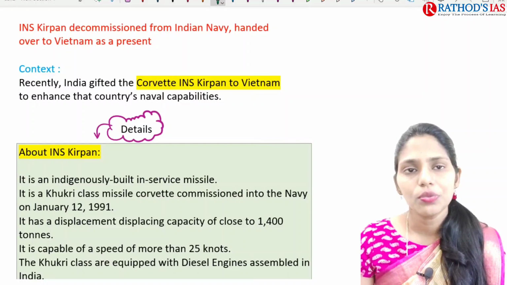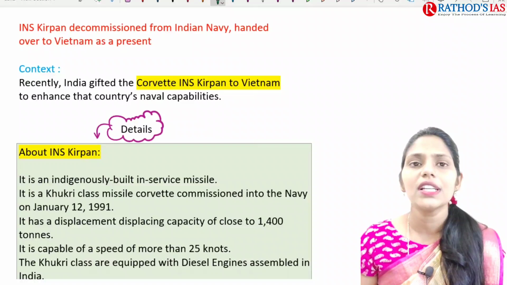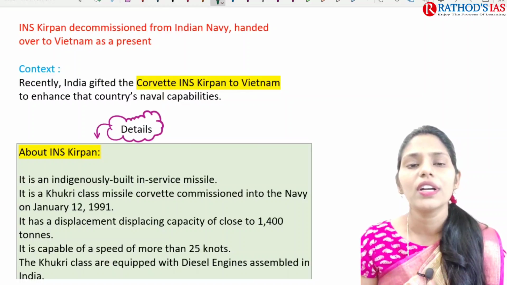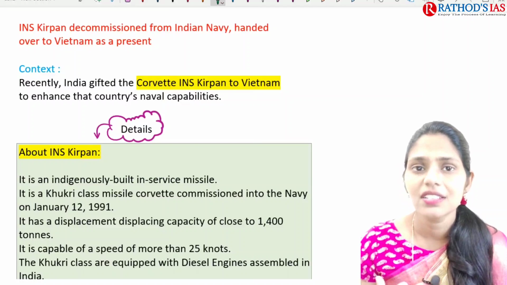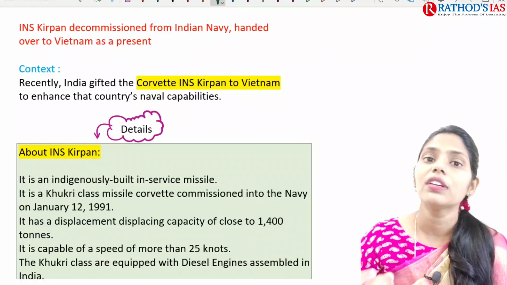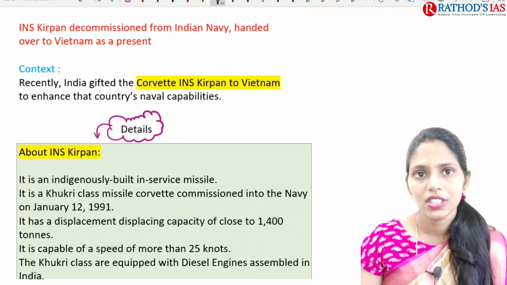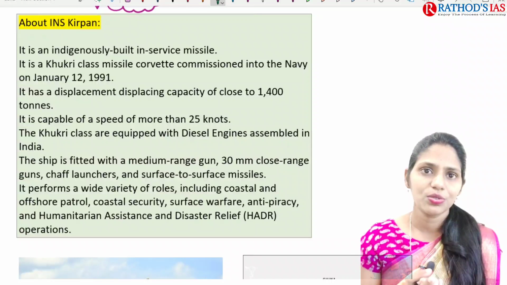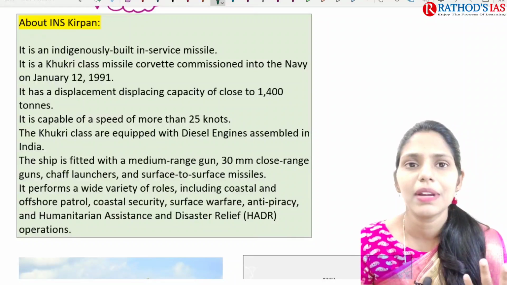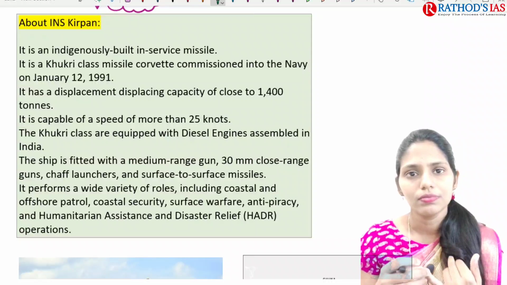So if you see here, what is the context? Recently, the Government of India gifted Corvette INS Kirpan to Vietnam. Why? To enhance naval capabilities and to increase the bilateral relationship between India and Vietnam. There is nothing I have to explain here, but these are the facts you have to mug up.